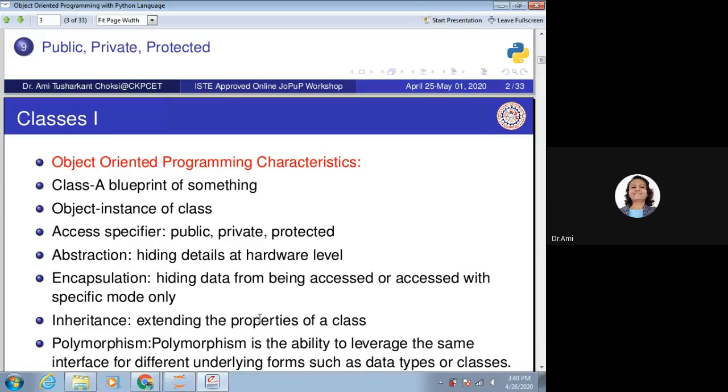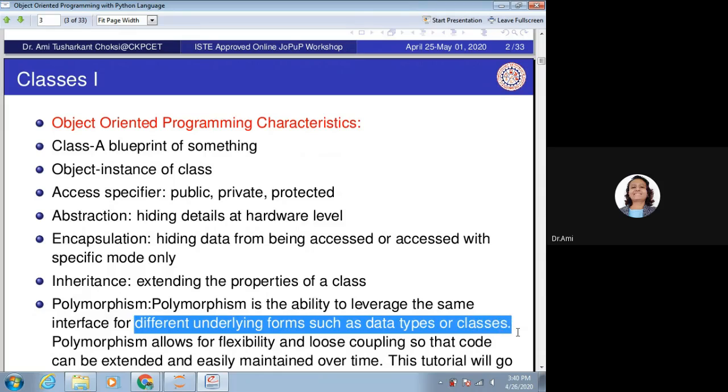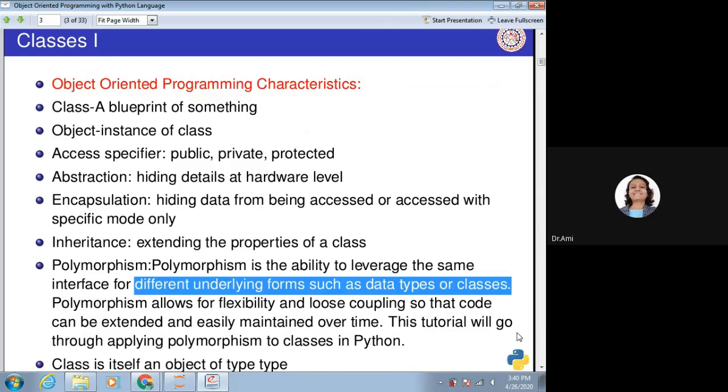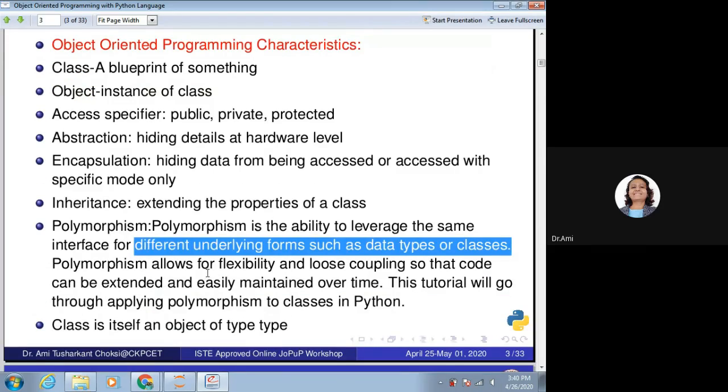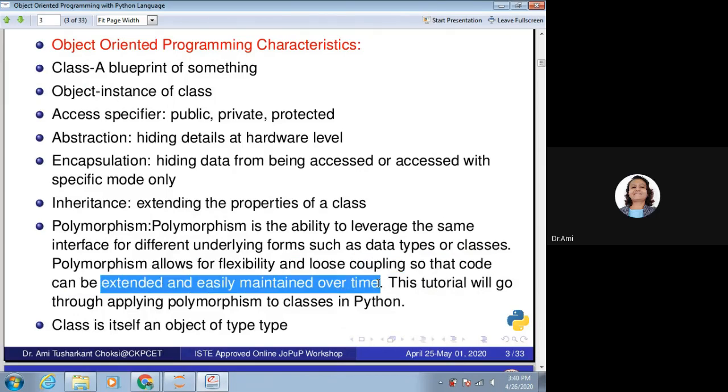Inheritance is extending the properties of a class. Polymorphism is the ability to leverage the same interface for different underlying forms such as data types or classes. Polymorphism allows for flexibility and loose coupling so that code can be extended and easily maintained over time.